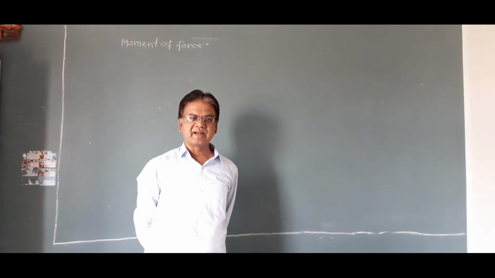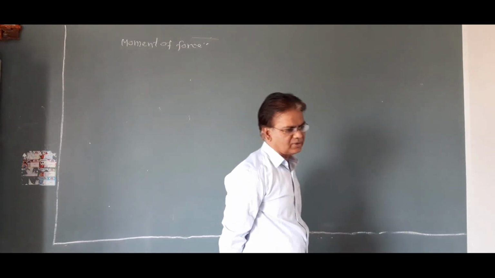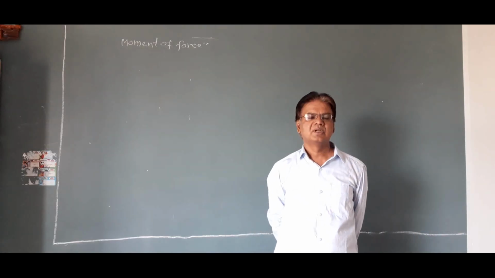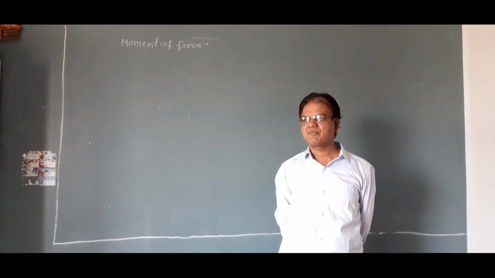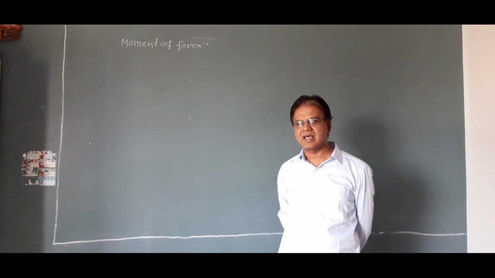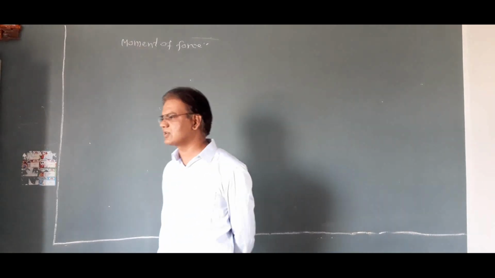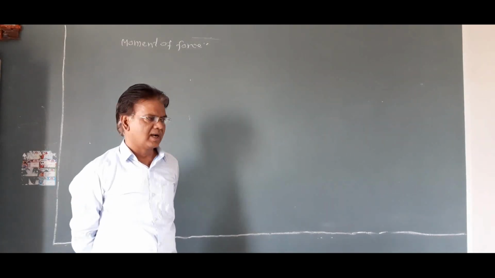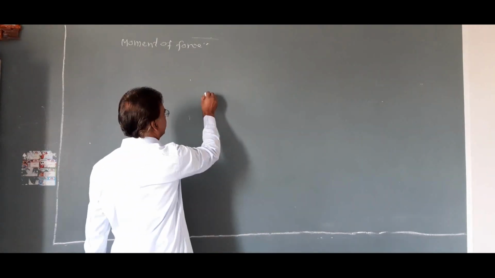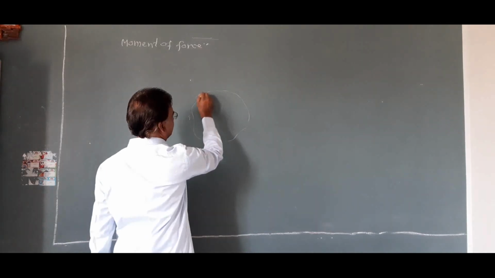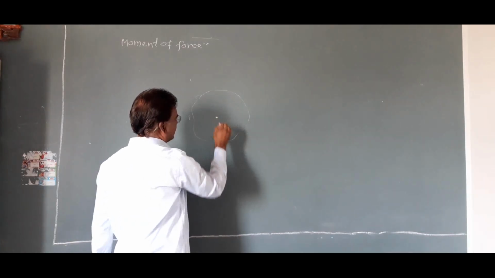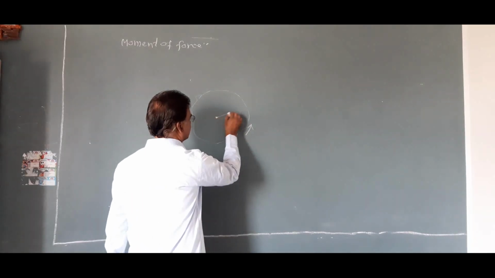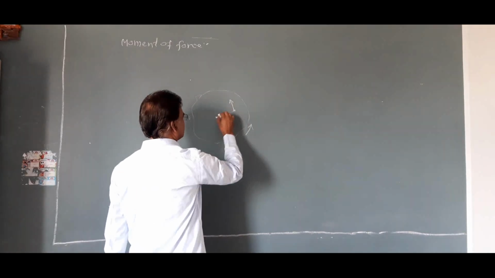And if a rigid body rotates, then different particles of the body perform circular motion, and centers of all such circles lie along a straight line. This straight line is called axis of rotation. That is, if you consider this is a rigid body and this rigid body rotates, at that time different particles of the body perform circular motion.